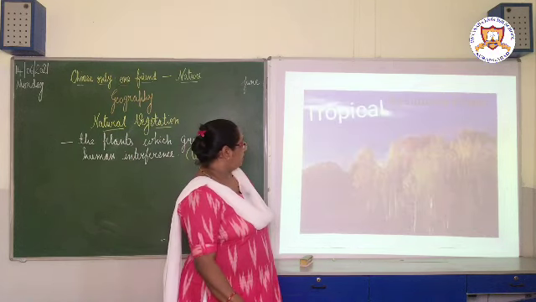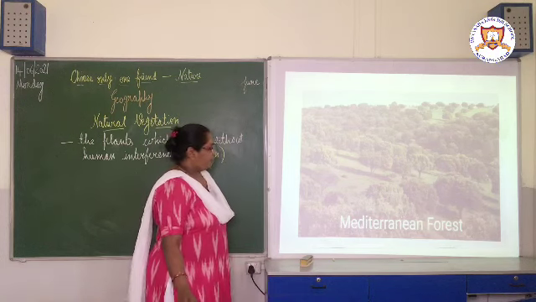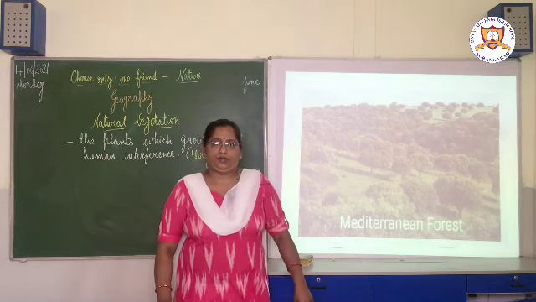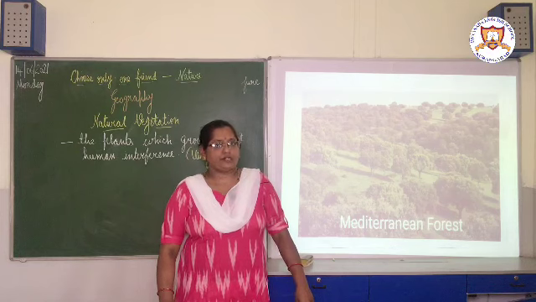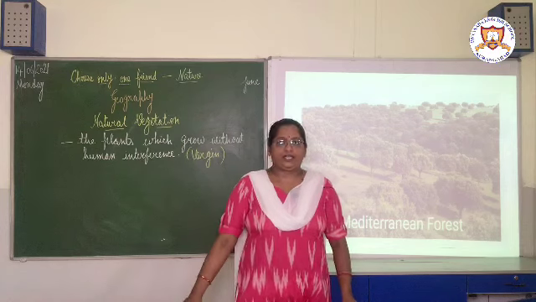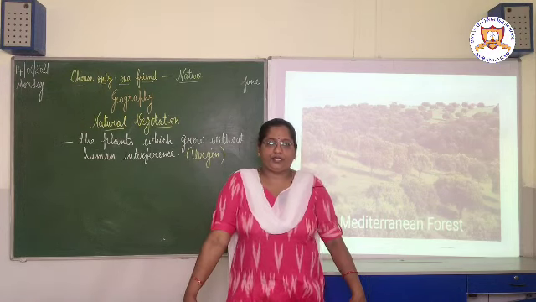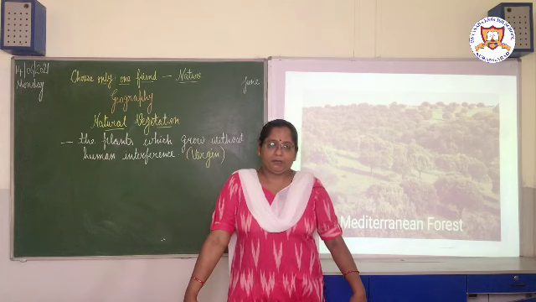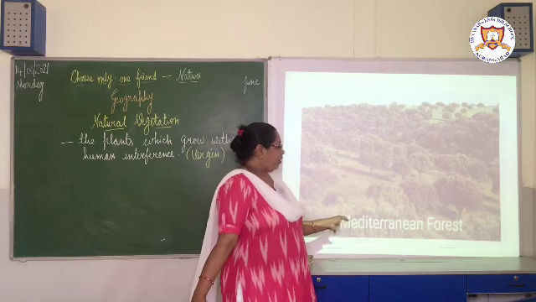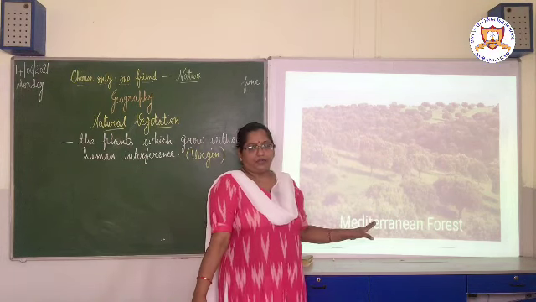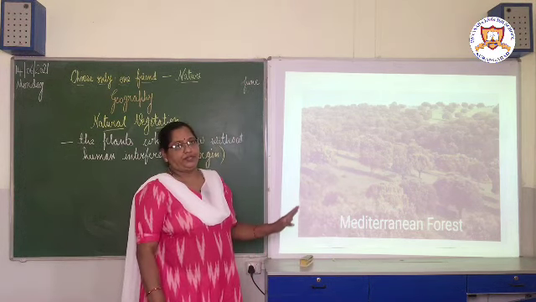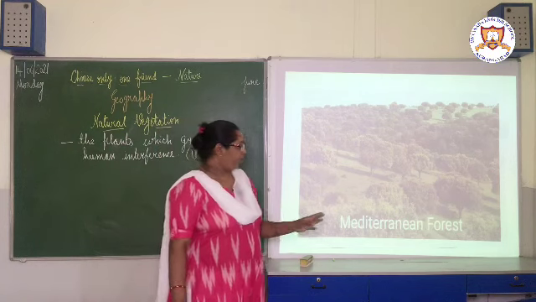The next one is the Mediterranean forest, okay. Now the Mediterranean forest is also called the orchards of the world. Can you tell me, children, why it is called the orchards of the world? Yes, the fruits which you like, citrus fruits which you enjoy eating, oranges, grapes, figs, olives, such trees are found in this forest. So that's why it is also called the orchards of the world, okay. This is one reason it is called the orchards of the world. So such types of trees are found in the Mediterranean type of vegetation or Mediterranean forest.